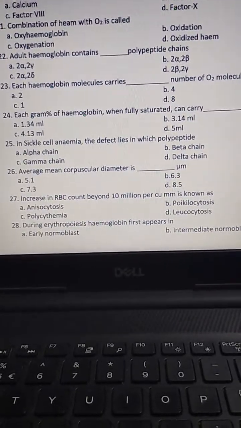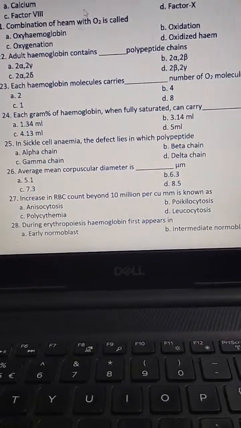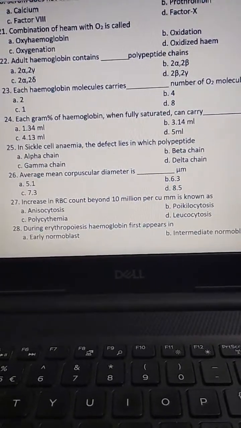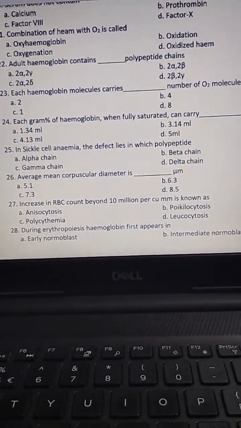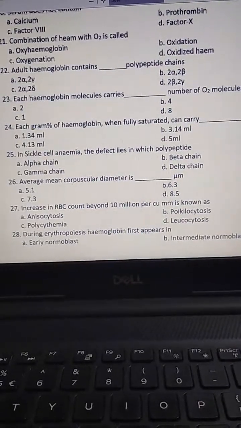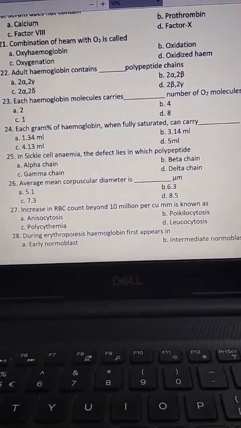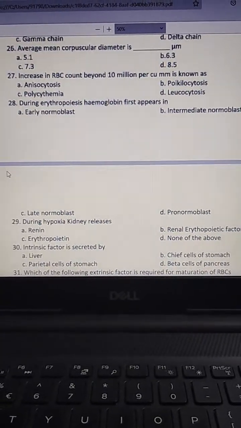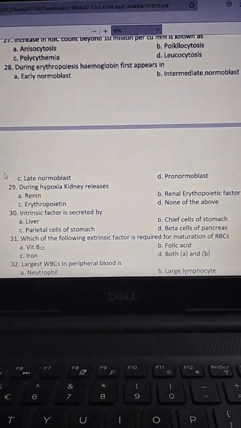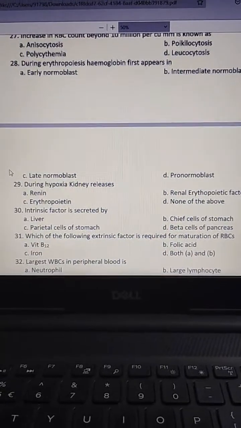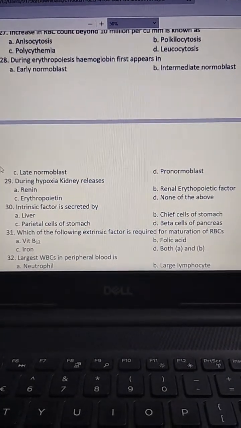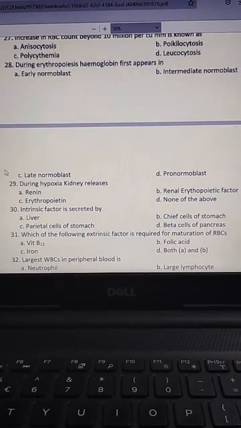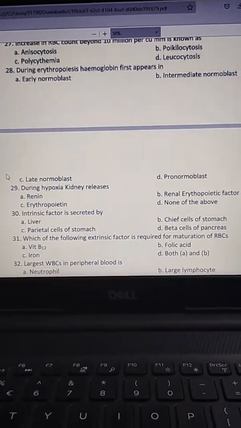The next one, during erythropoiesis, hemoglobin first appears in early normoblast, intermediate normoblast, late normoblast, pronormoblast. And the answer is B, intermediate normoblast.